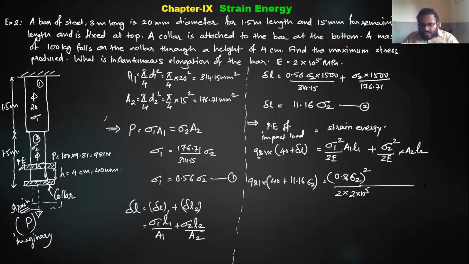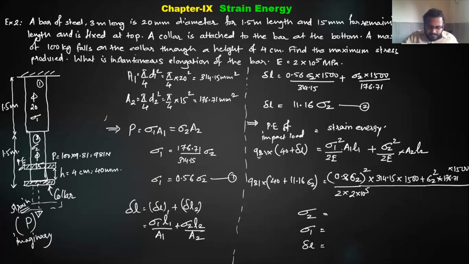Rather, this stays the same for everything, so I write it as it is, into area 314.15, into length 1500, plus sigma 2 square into 176.71 into 1500. So here there is only one unknown everywhere, which is sigma 2. Once you get sigma 2, you will get sigma 1 and you will also get delta L. Can you give me the answers? Of course, you will get a quadratic equation in sigma 2 that you have to solve to get the values.